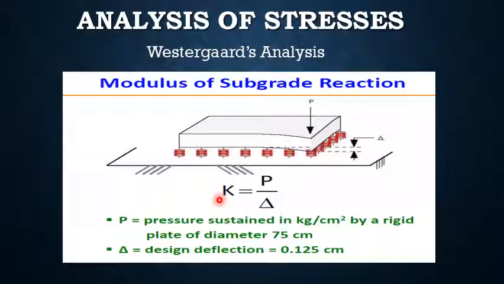Here, constant K is defined as modulus of subgrade reaction and the unit of K is kg per centimeter cube. P is pressure sustained in kg per centimeter square by the rigid plate of diameter 75 centimeter, and delta is design deflection that is equal to 0.125 centimeter.